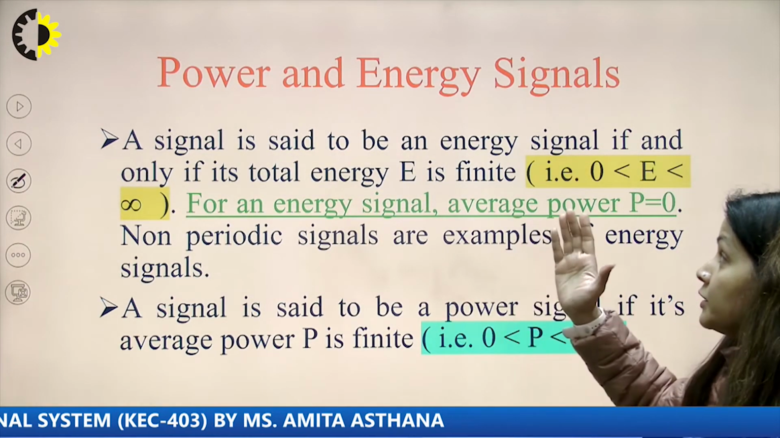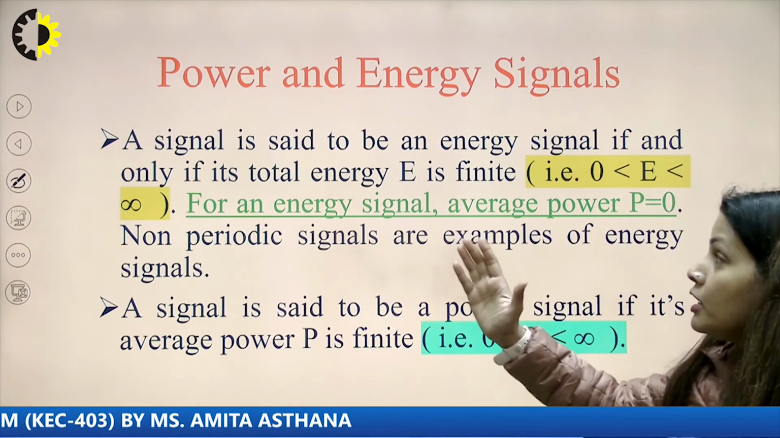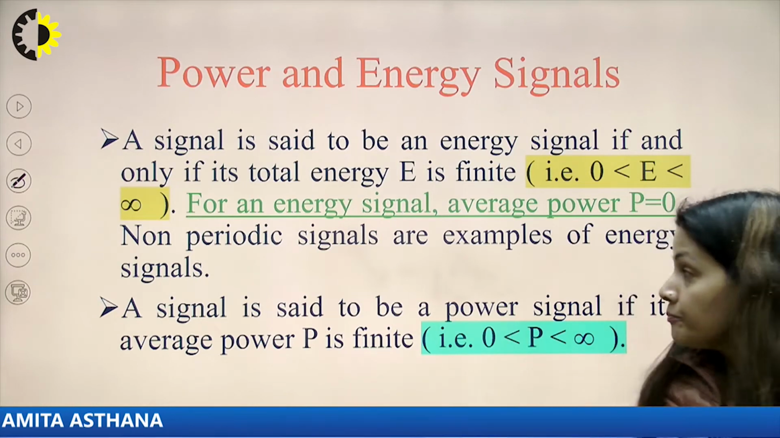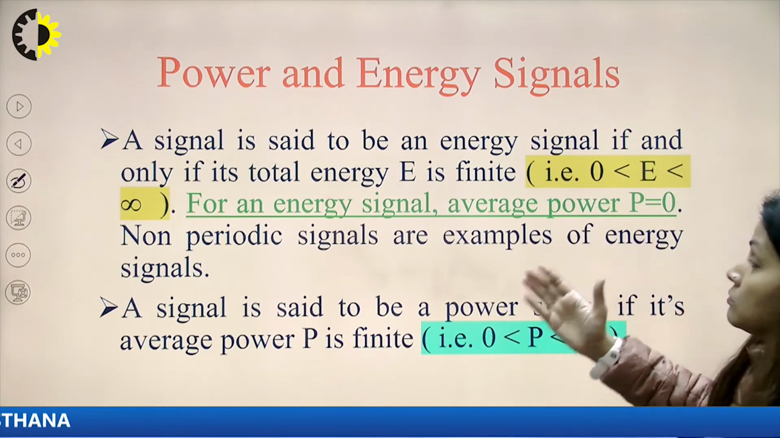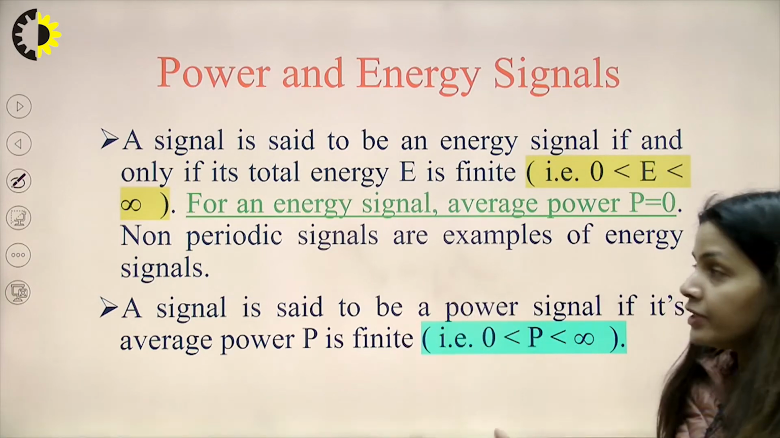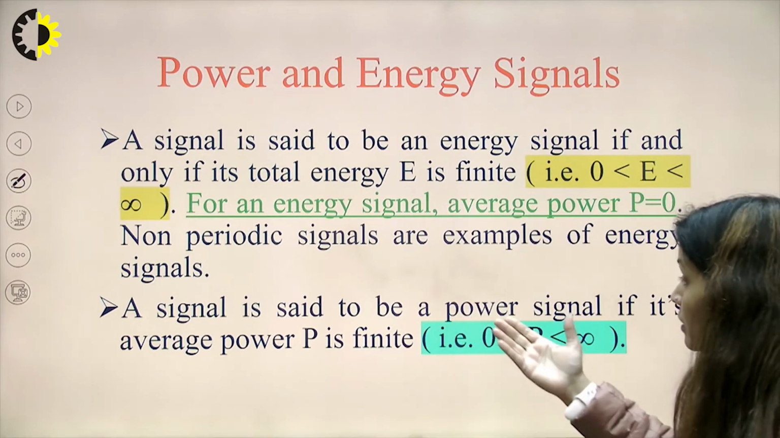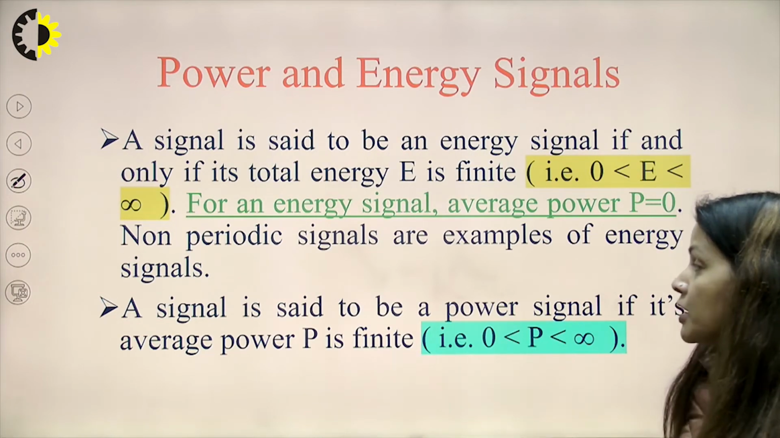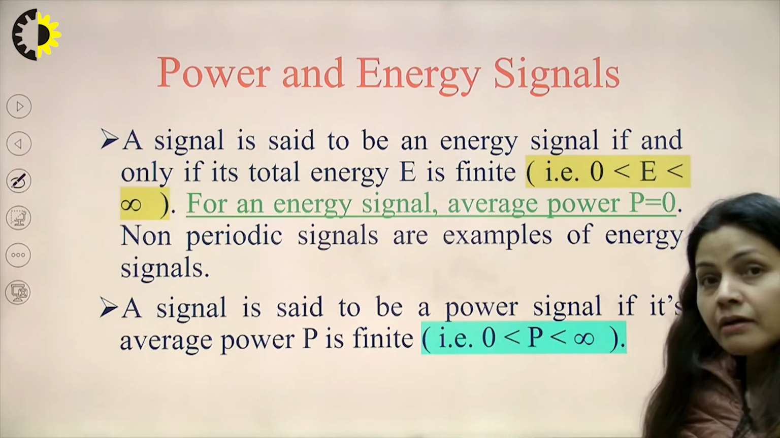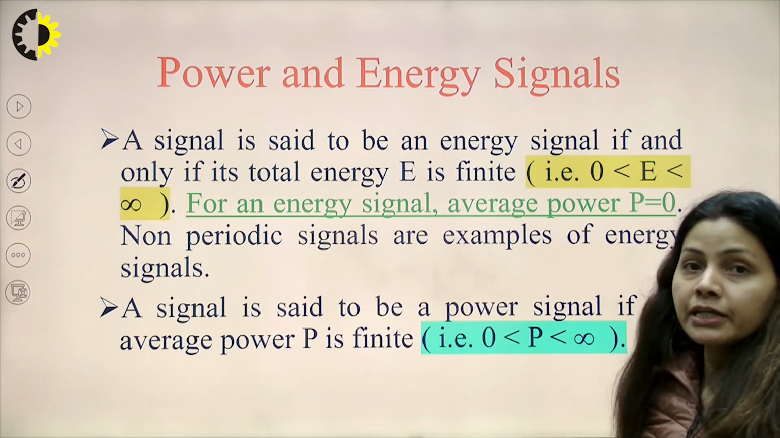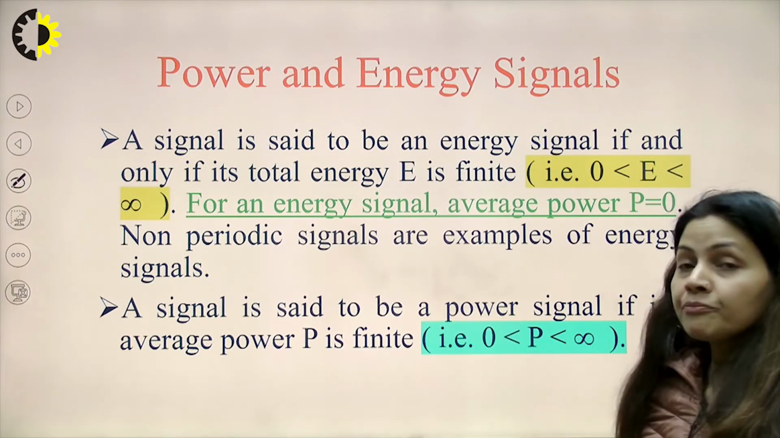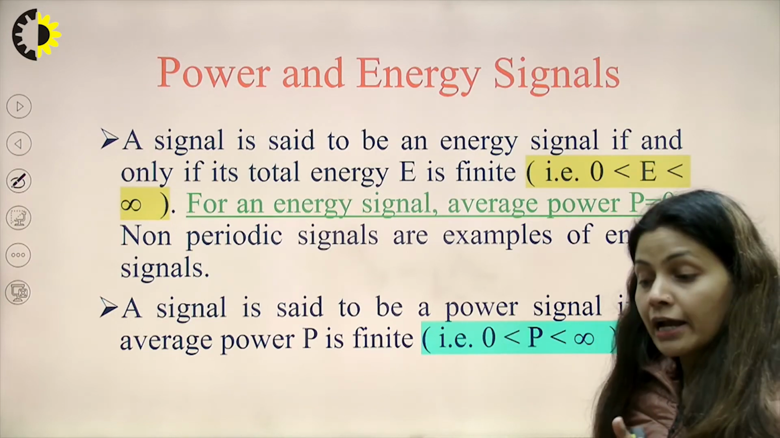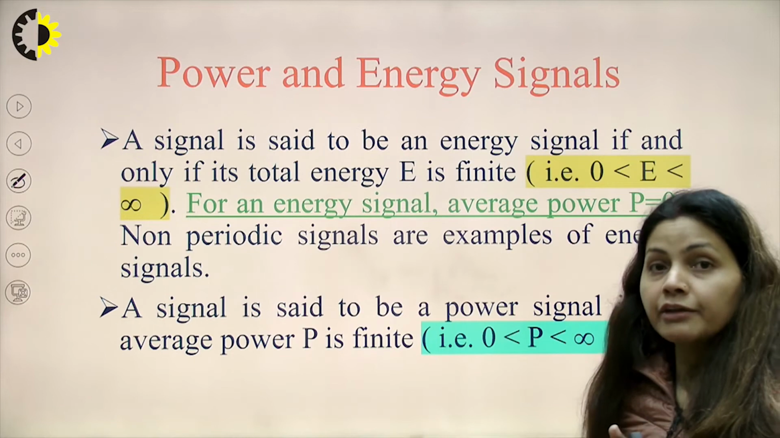Here, a signal is said to be an energy signal only if its total energy is greater than 0 and less than infinity, that means it should be finite. Similarly, a signal is said to be a power signal if its average power P is finite, that is, P greater than 0 but less than infinity. That means whenever we calculate the power of the signal, it should be a finite value.